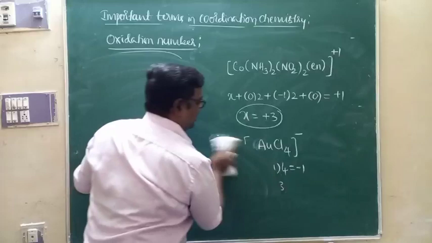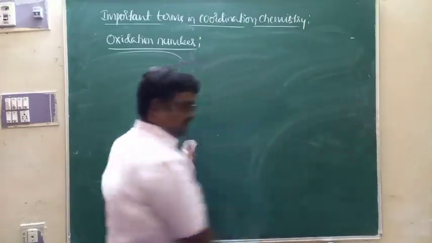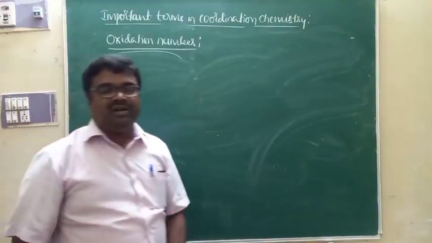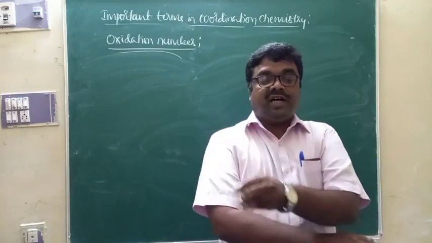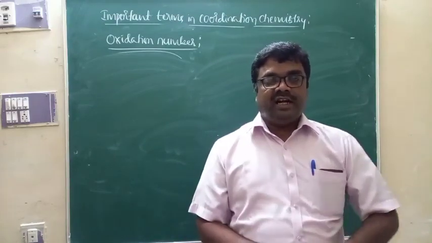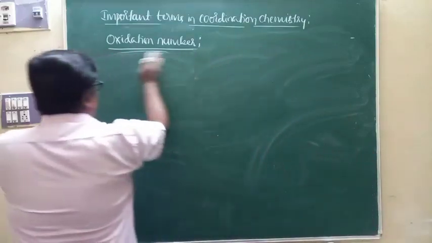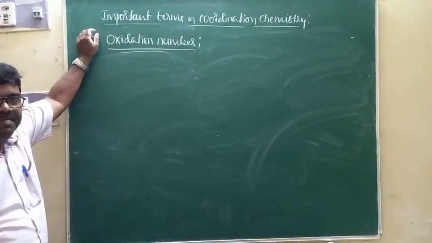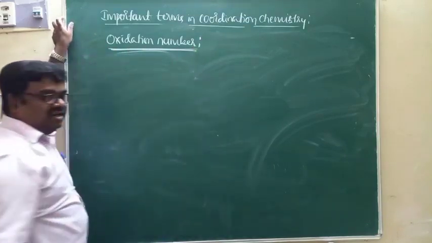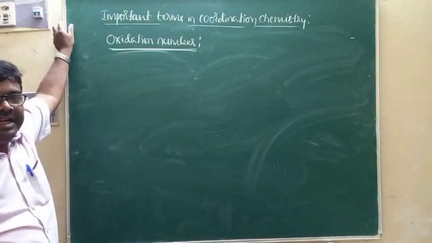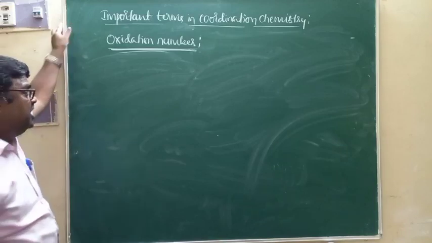Oxidation number of central metal ion is the charge possessed by the central metal ion in its complex. Oxidation number of central metal ion can be calculated by knowing the charges possessed by the ligands and other ions present in a molecule of complex. So that is what we call calculation of oxidation number. And if you know the oxidation number of central metal ion and the charge possessed by the ligands, then you can decide the net charge possessed by the coordination sphere.